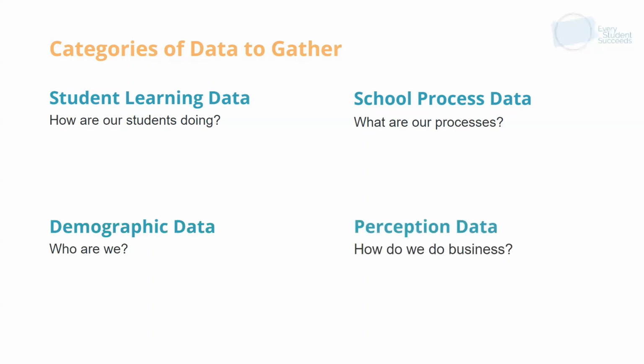And the last category of data to gather is perception data. This tells us what people think about our school. Gathering perception data through surveys and focus groups from students, educators, and parents gives us a well-rounded understanding of what people perceive about our organization.